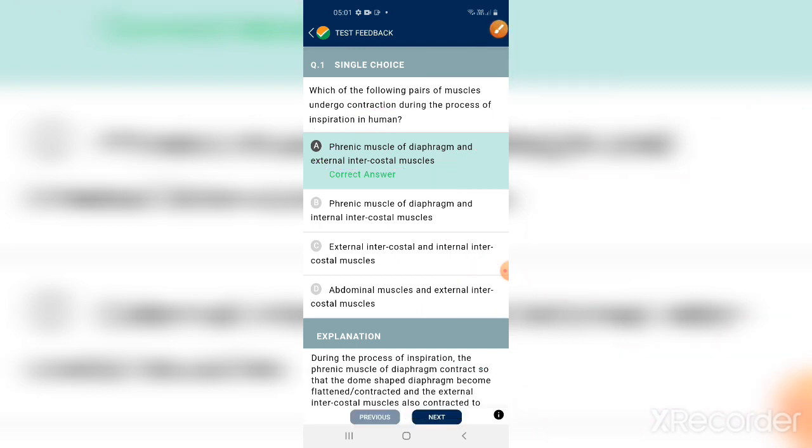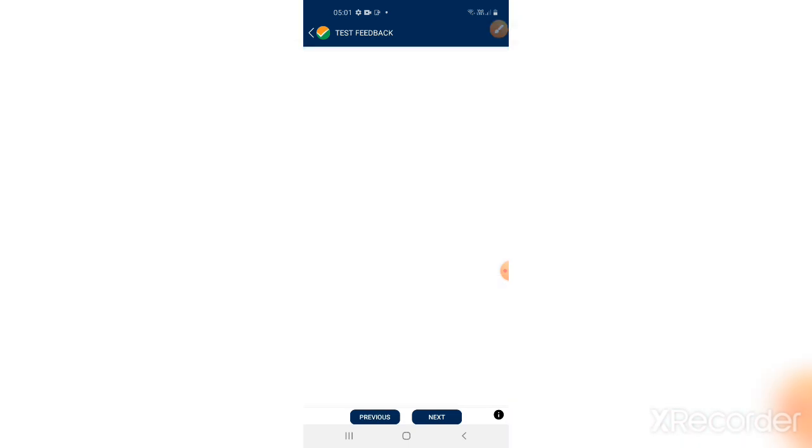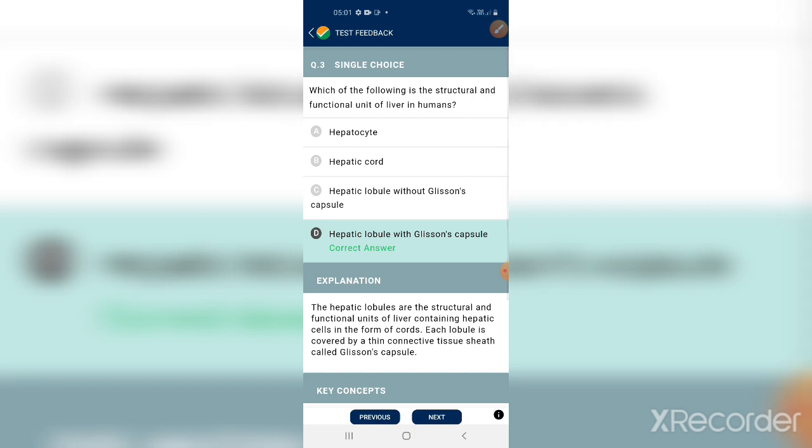Next one. This bit is from digestion and absorption.